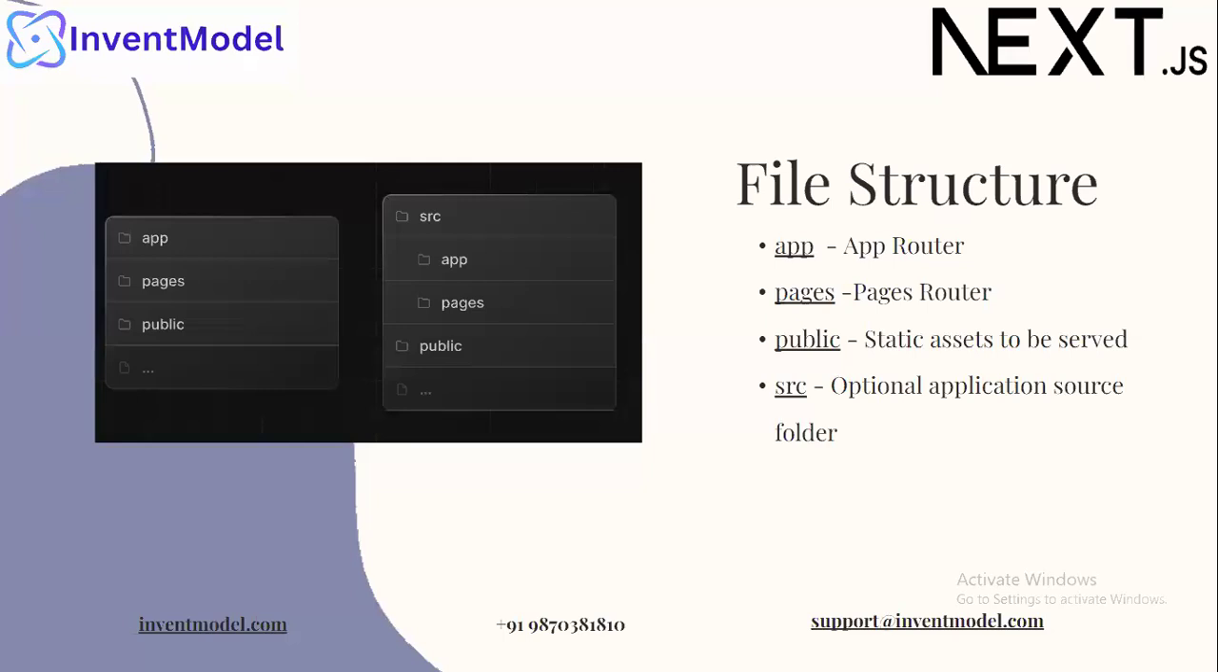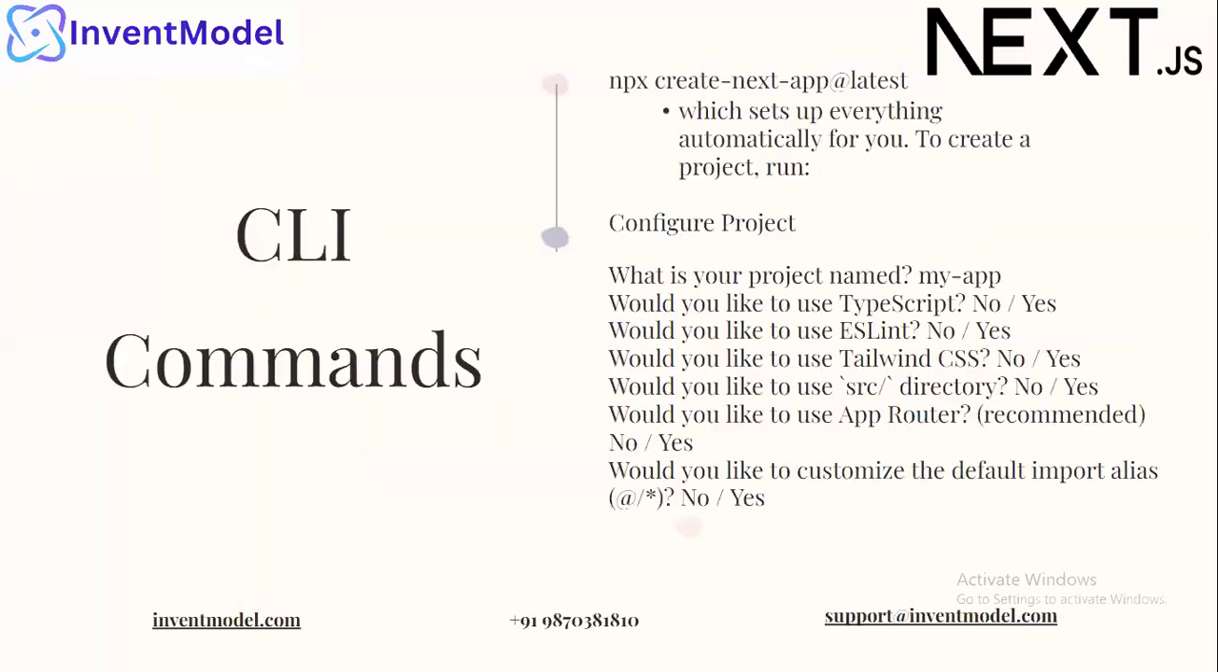So now let's look at the command line commands. First, we have to write npx create-next-app@latest, which sets up everything automatically for you to create a project. Then configure the project, which will be automatically generated, and you have to configure it yourself. Basically it is almost all no for beginners, and you don't have to do anything else.